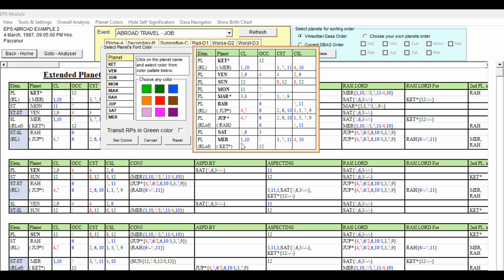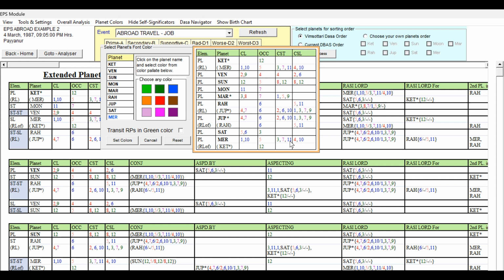It is not indicating anything about abroad, but Mercury represents Ketu, which is favorable. And Lagna Lord occupying the 12th house, that is Ketu, and 4 and 10, it is not strongly favorable because the 4th house is not good, but not detrimental because it does not have any 8th house. So Mercury we can give blue because it is supportive. Lagna Lord having got 12 and 3, 7 level, it is supportive.